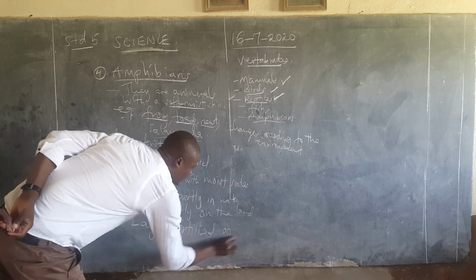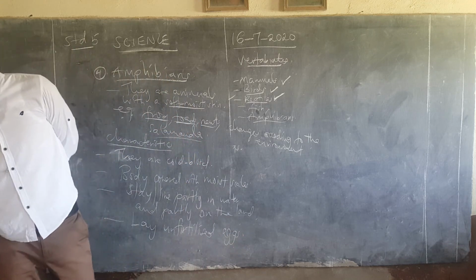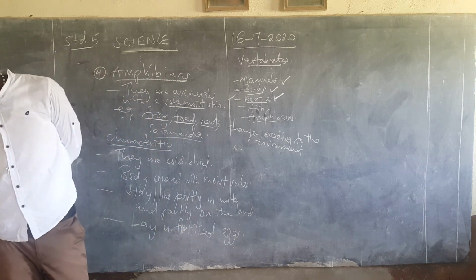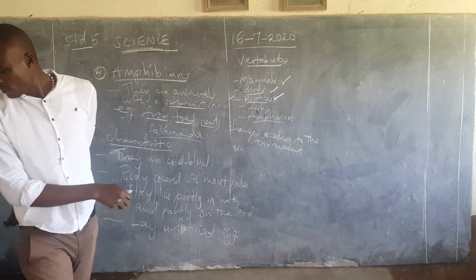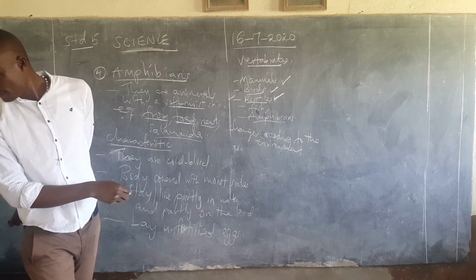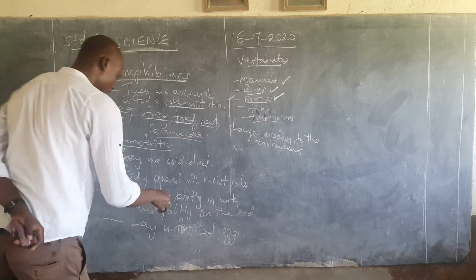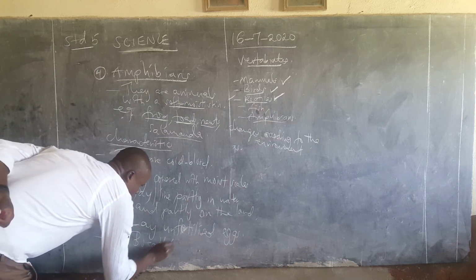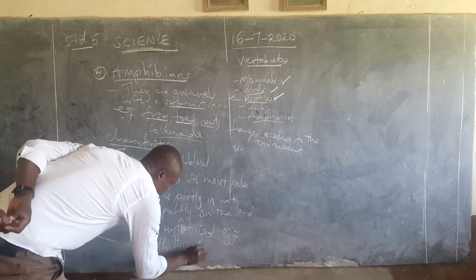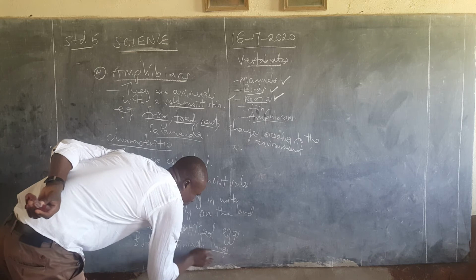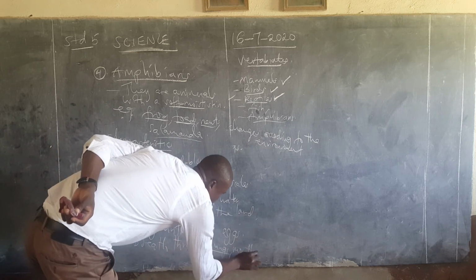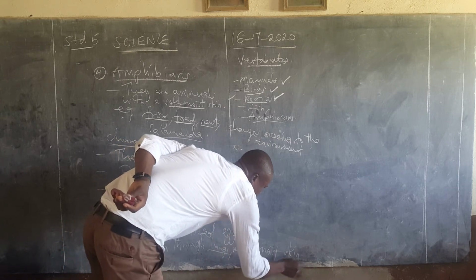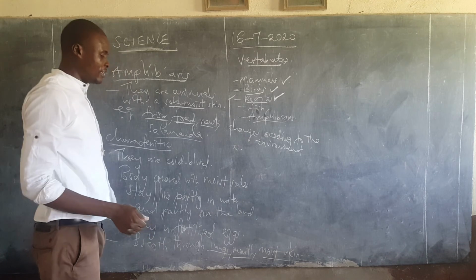Amphibians lay fertilized eggs, and also unfertilized eggs. They breathe through lungs, that is number one, through their mouth, and lastly through their moist skin. They breathe through three things here.